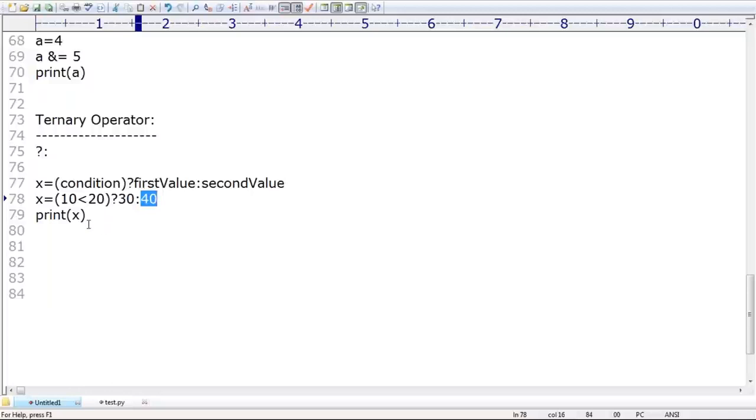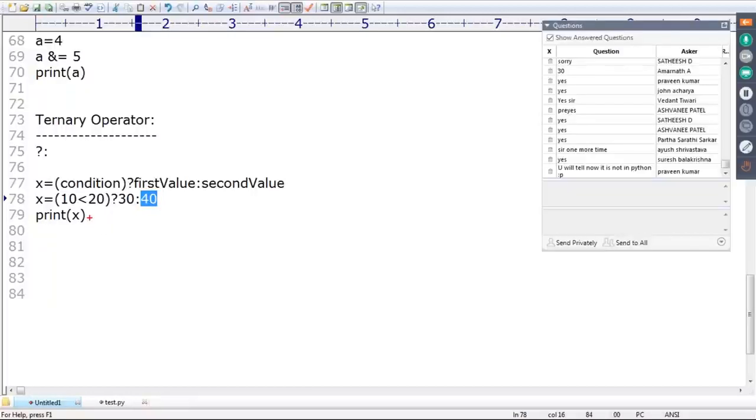Now, do you know how many arguments are there? This is the first argument, the conditional expression. This is the second argument, and this is the third argument. Because three arguments are there, this operator is also known as the ternary operator in most of the languages. How many ternary operators are there? Only one. That's why sometimes I use the term conditional operator and sometimes ternary operator. Interchangeably, any name you can use.